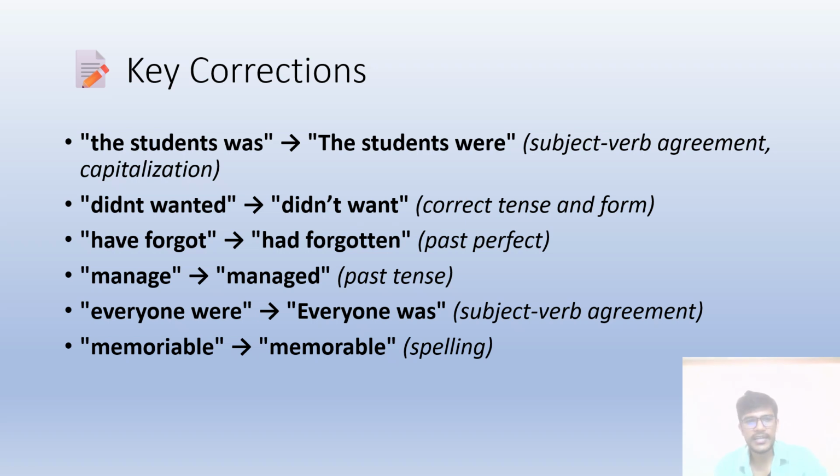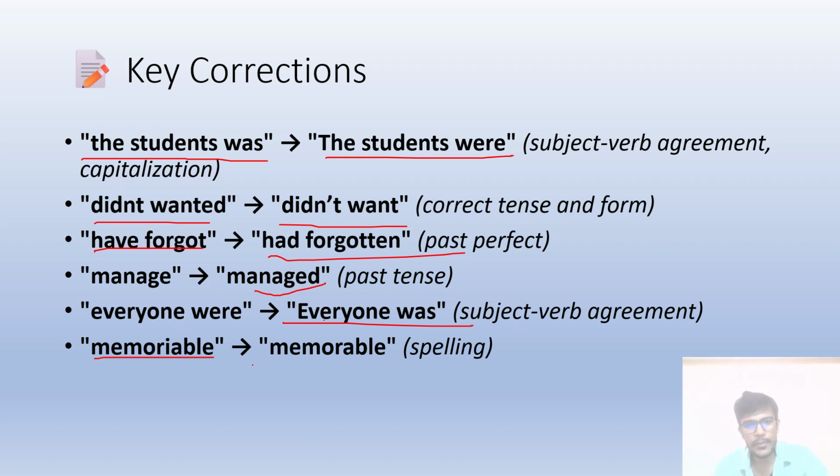So what have you corrected? The students was, no, the students were. Did not wanted, did not want. Have forgotten, had forgotten. Manage, managed. Everyone were, everyone was. Subject verb agreement. Memorable, spelling.